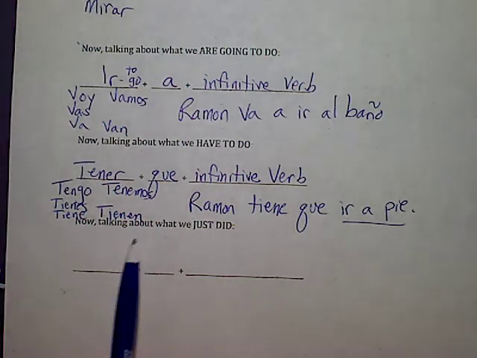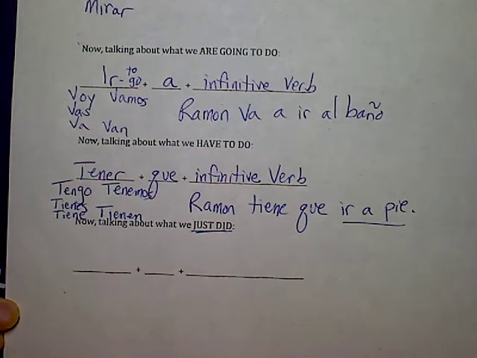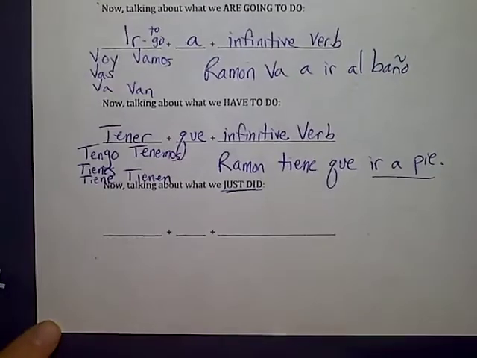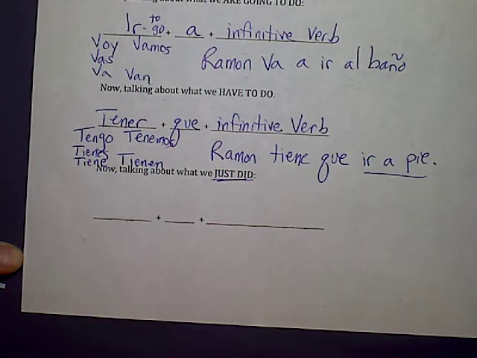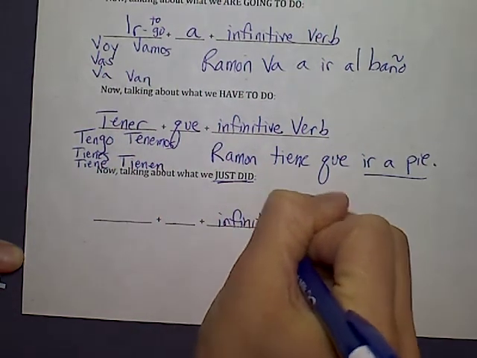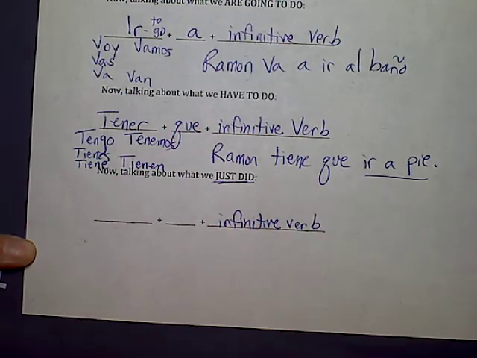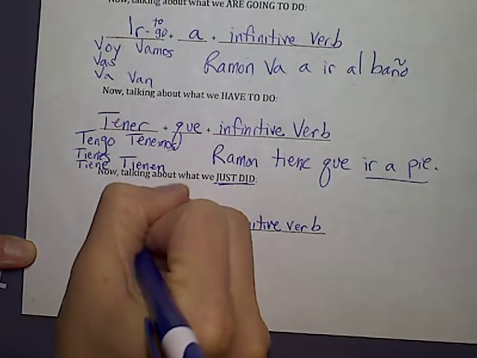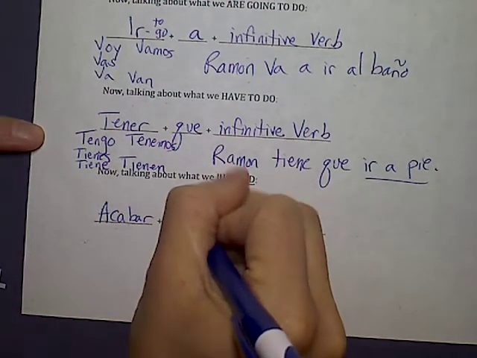The very last part is to talk about what we just did. What we just did, okay? So it's a formula too. So what we don't know are the first two, but what do you think that third part of the formula is? It is going to be an infinitive verb. So it's just figuring out those first two. The first one is acabar. Can everybody say acabar? Acabar. And it's not followed with a, and it's not followed with que. This one is followed with de.